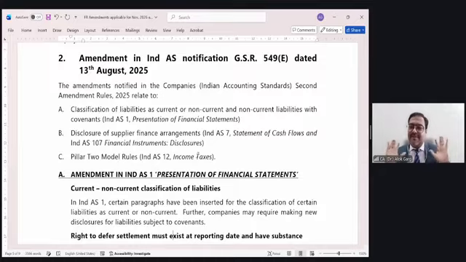You need to remember the concepts. Since I have been teaching for so many years, I remember the paragraph numbers, but you are not required to. So this Ind AS 1 defines what is current liability and what is non-current liability.